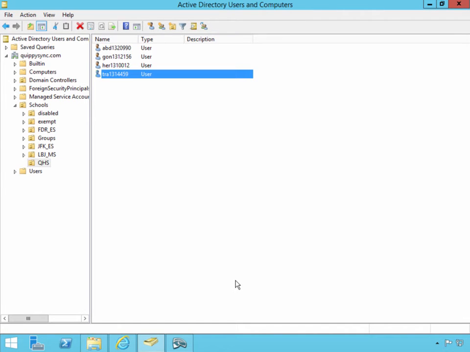For example, if you're using Google Apps, you can install and configure Google Apps Directory Sync. Quippysync is an open source project, and you're more than welcome to attempt using it without any guidance.